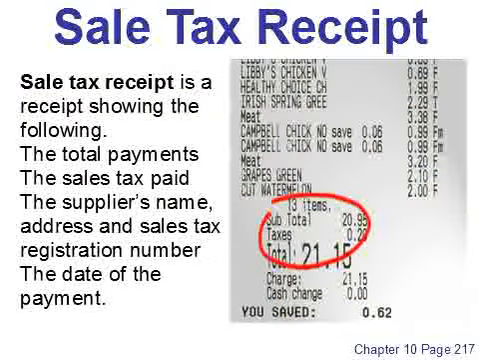Sales tax receipt. A sales tax receipt is a receipt showing the following: the total payments, the sales tax paid, the supplier's name, address and sales tax registration number, and the date of the payment.